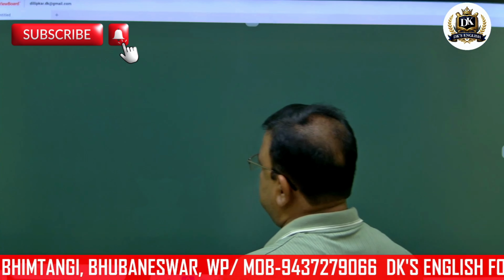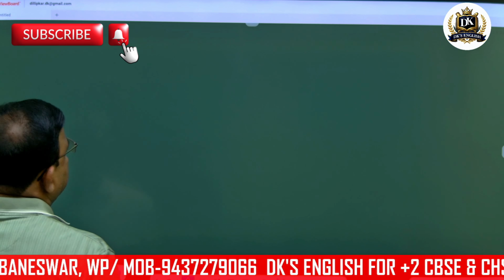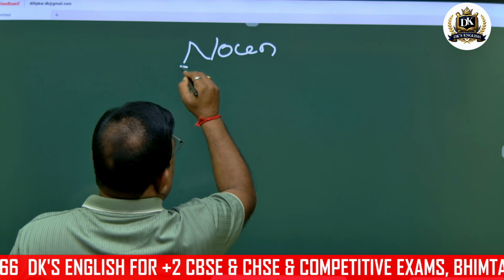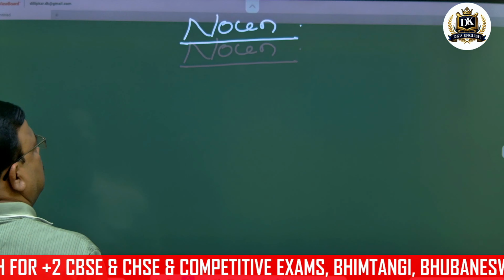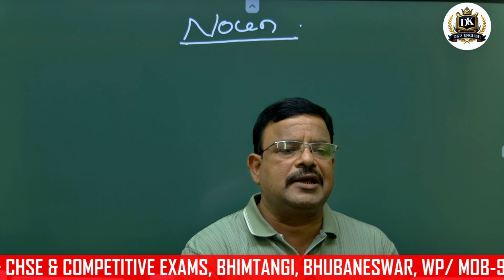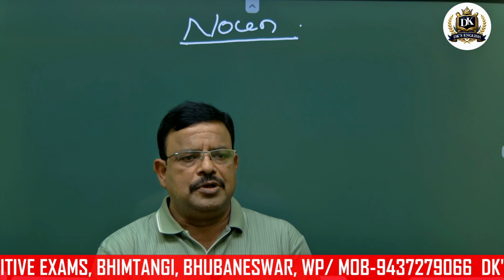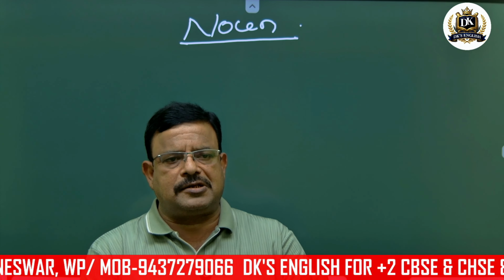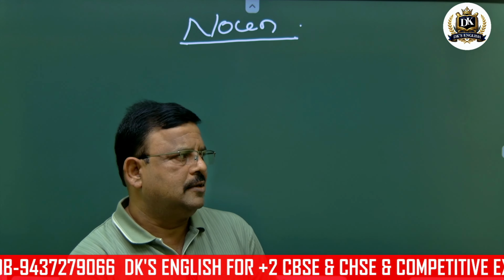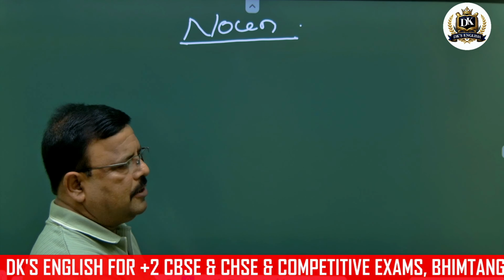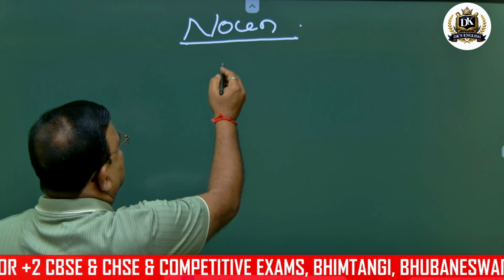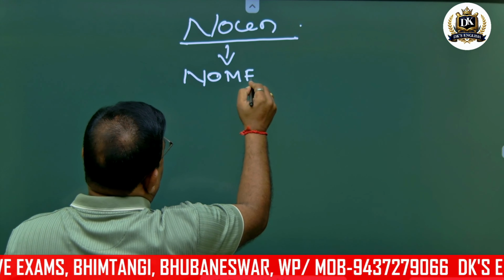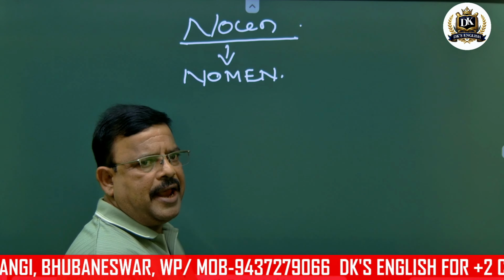You see, we take the word noun. So my first question here, what is a noun? We all know noun is a naming word. Name of a place, name of a person, name of a thing. We know this. Actually noun comes from one word, that is nomen, N-O-M-E-N.